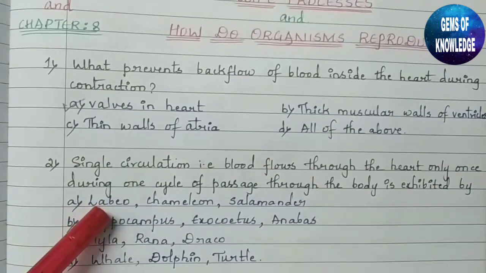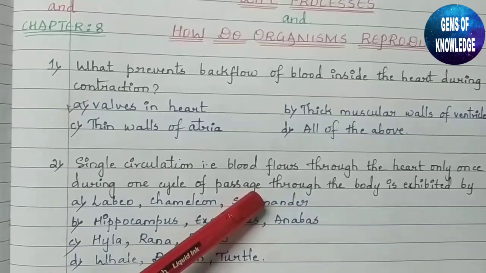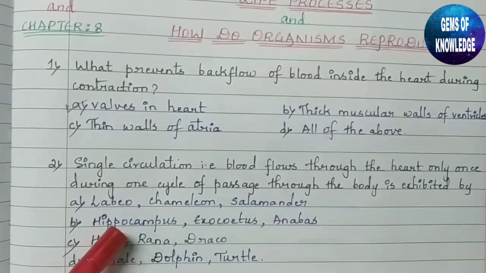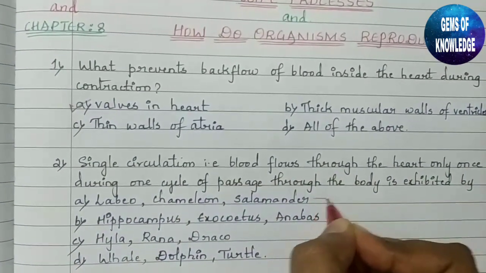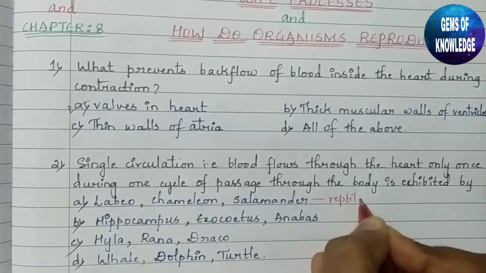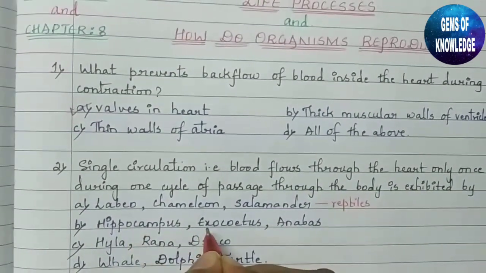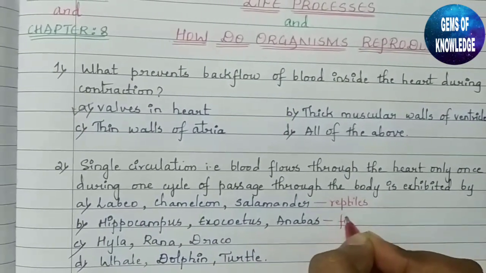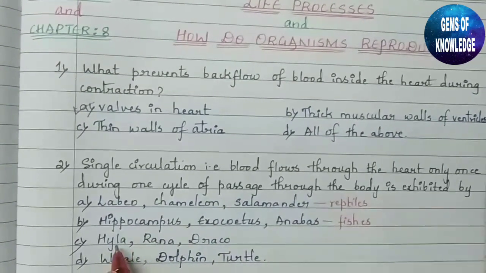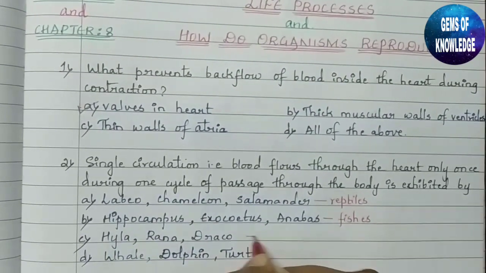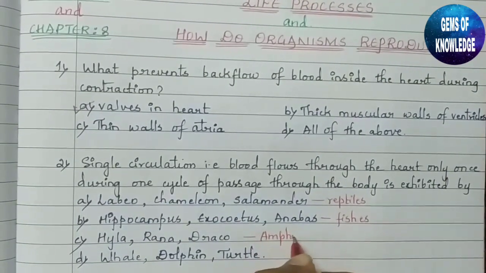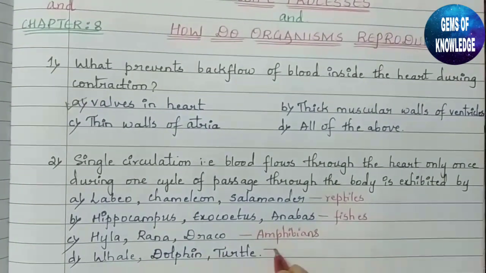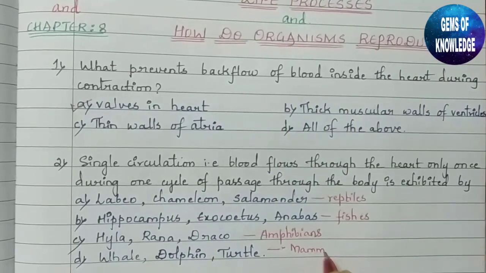So here the first case is given as labio, chameleon and salamander. These three are nothing but the reptiles, so you should know that. And hippocampus, exocoetus and anabas, these come under the fishes category. Then Hyla, Rana, Draco come under the category of amphibians. And whale, dolphin, turtles come under the category of mammals.